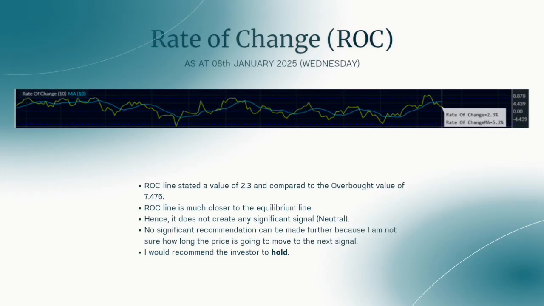Okay, the third one is ROC. Based on the ROC line stated a value of 2.3 and compared to the overbought line, which is 7.476, it is much closer to the equilibrium line. Hence, it does not create any significant signal. Due to this position, I would recommend the investor to hold. No significant recommendation can be made further because I'm not sure how long the price is going to move to the next signal.